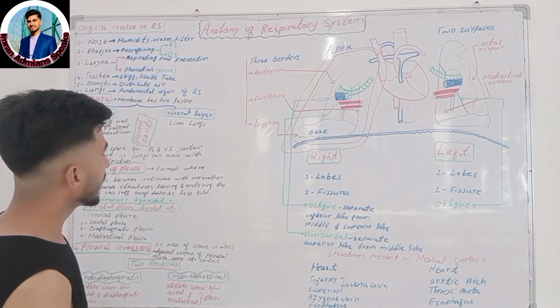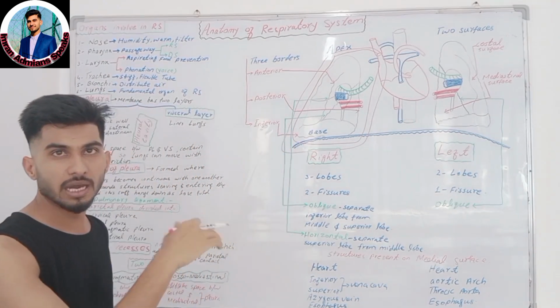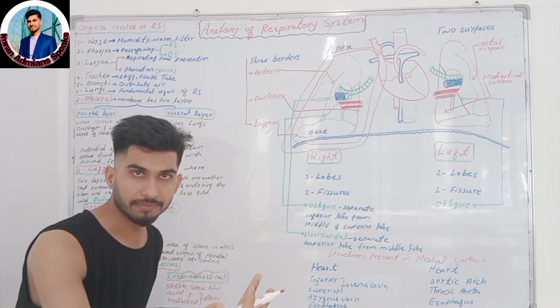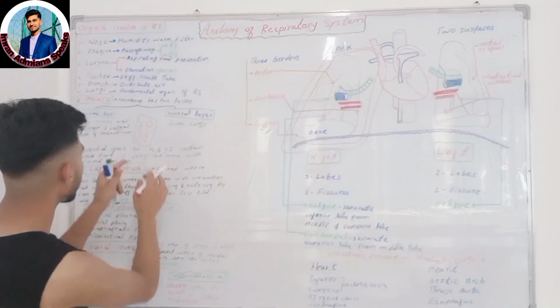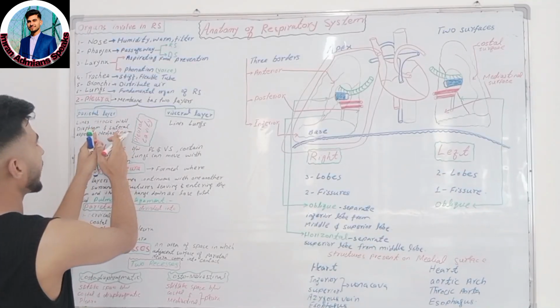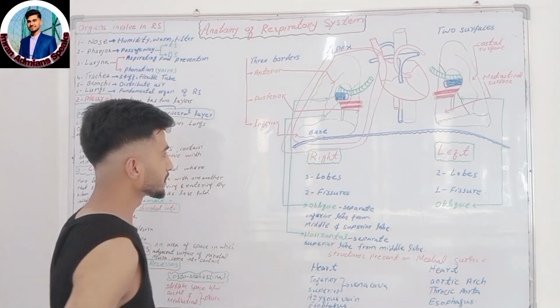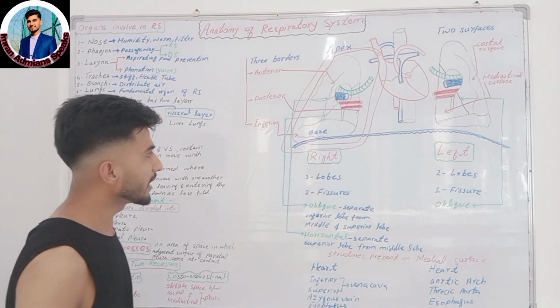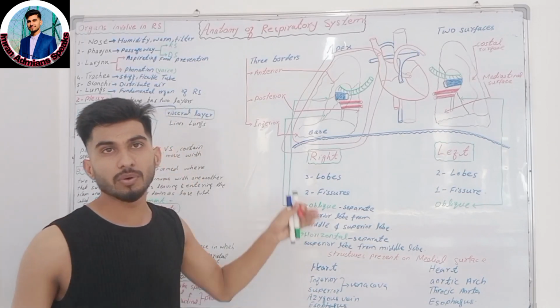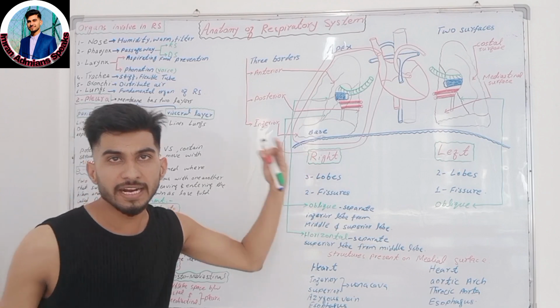Okay, and the space between the visceral pleura and the parietal pleura is known as the pleural cavity. What is the pleural cavity? This is the pleural cavity. The space between the visceral pleura and the parietal pleura is known as the pleural cavity. And the pleural cavity plays an important role because it provides lubrication. Due to which factor?